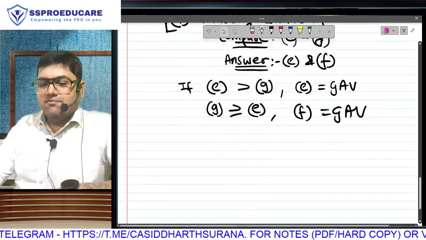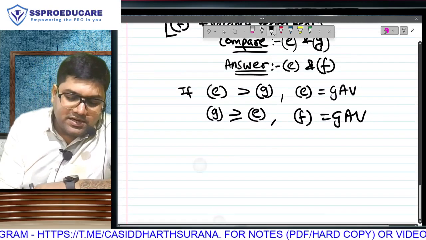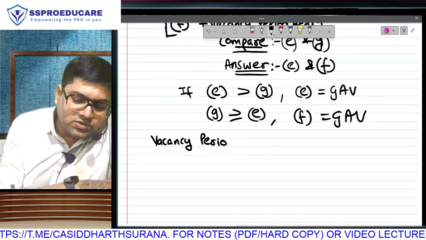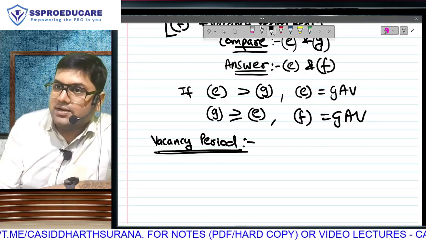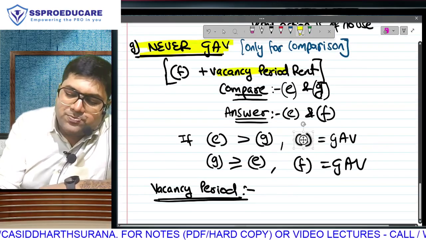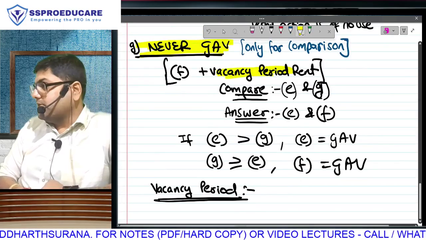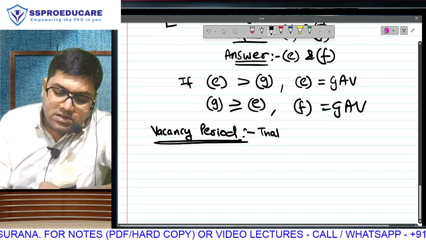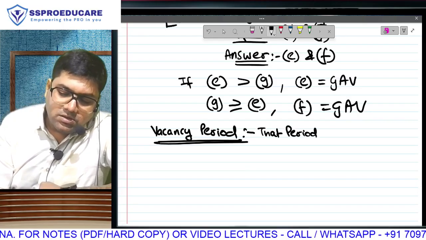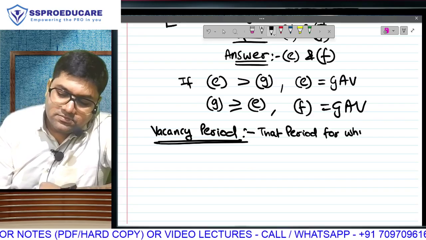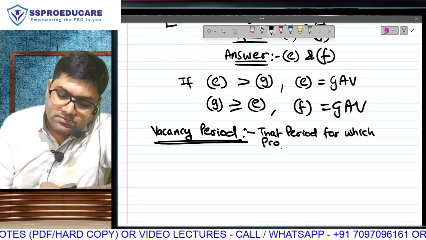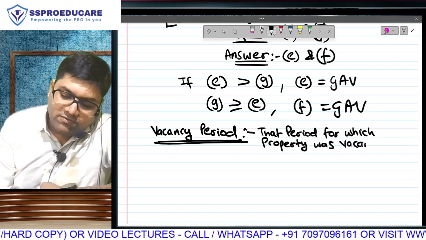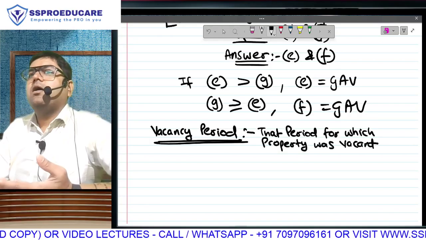Is this clear? One last line for this last step: what is the definition of vacancy period? They have actually defined that, because I hope you understand that here we are adding rent of which period for comparison? Vacancy period. So we should know what the vacancy period is. They have defined it. Vacancy period is that period for which the property was vacant. Wow.